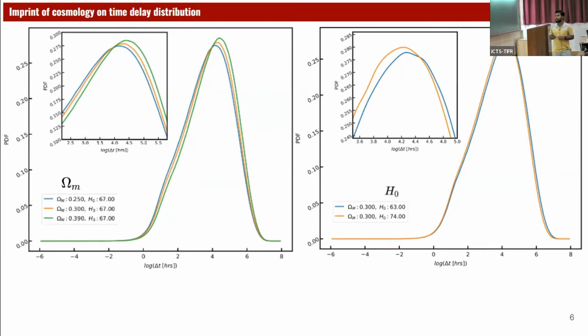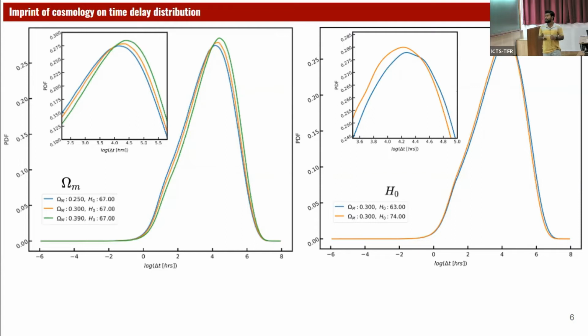So by seeing it, the variations look very small, but in Bayesian analysis, it will be able to put stronger constraints on omega m and H naught. So to plot, given a value of the cosmological parameters omega m and H naught, we will be able to construct these time delay distributions given the halo mass functions and some source redshift distribution. There are a few halo mass functions; those are theoretically motivated and from N-body simulations.